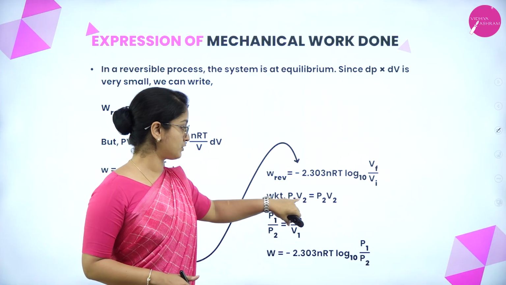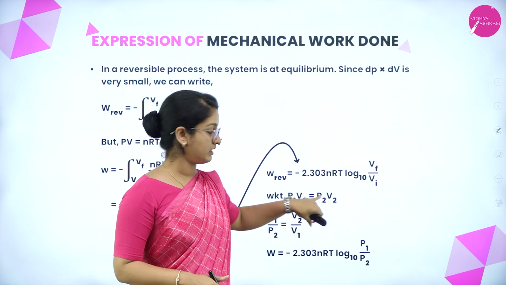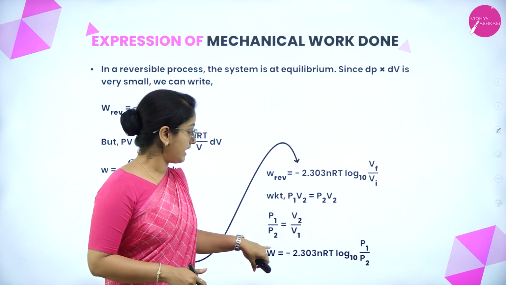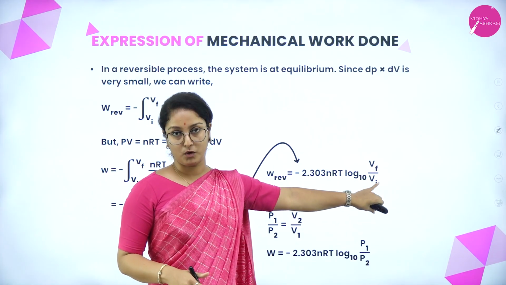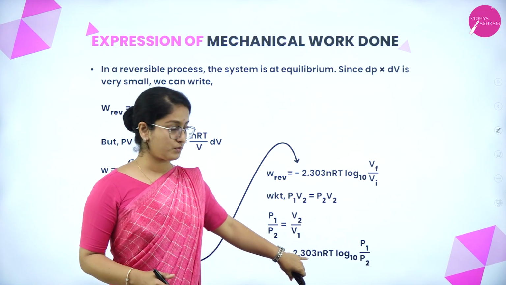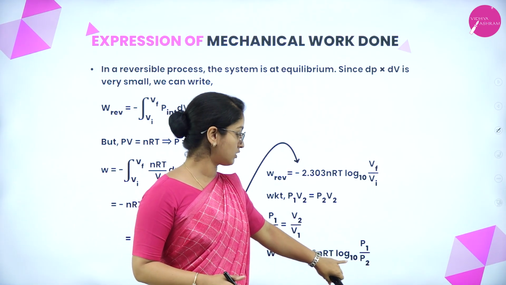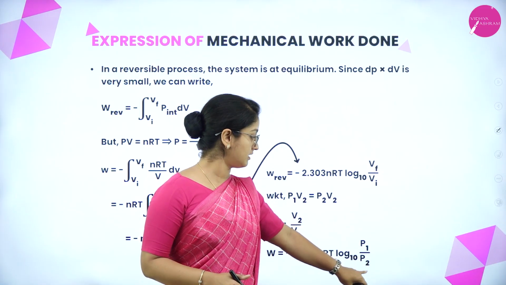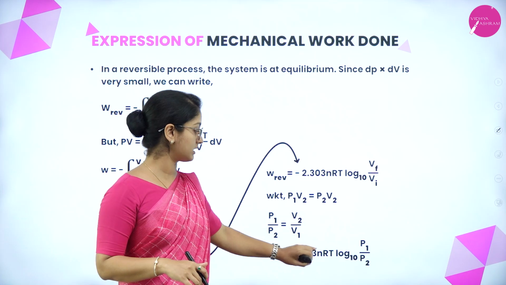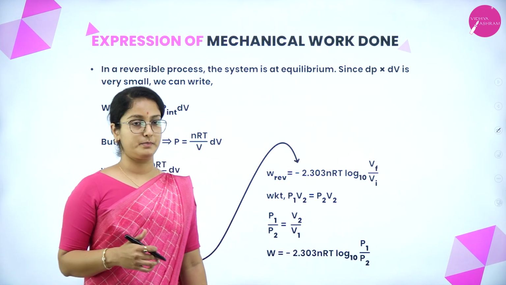We know that P1V1 is equal to P2V2. Therefore, P1 by P2 is equal to V2 by V1. Applying pressure in place of volume, we get W is equal to minus 2.303 nRT log to the base 10 of P1 by P2. So this is the equation for the mechanical work done in an isothermal process.